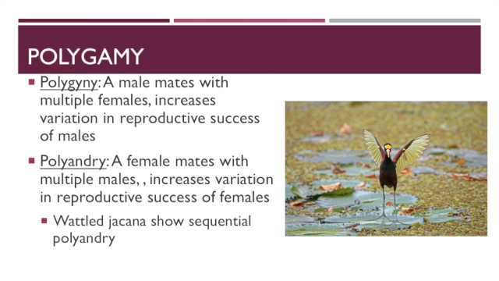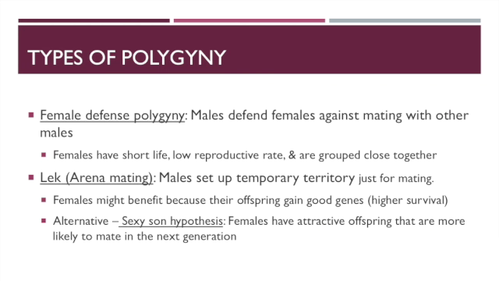This is actually a picture of a female wattled jacana. You can see on the wingtips, they've got a bony spur that sticks out. Females use that both to fight with one another for access to males and to protect territories, and they also use those to destroy the eggs or the chicks of males who are on their territory. So they will get rid of chicks or eggs that are not their own in order to bring males into breeding readiness. Okay, so that's two examples of polygamy.